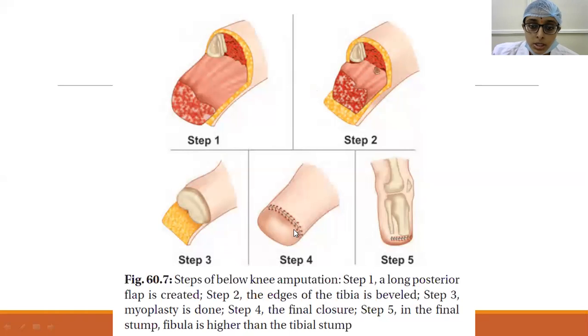And while closing, we have to see that the closure is tension free. If the closure is not tension free, grafting or secondary closure can be done later on. But the wound should not be tense. So these are all the different precautions which we take during amputations.